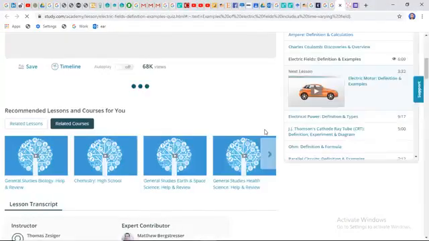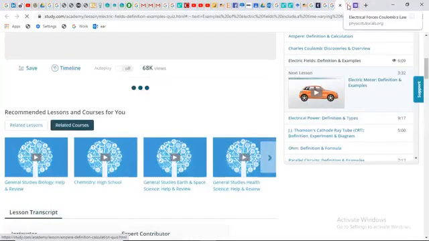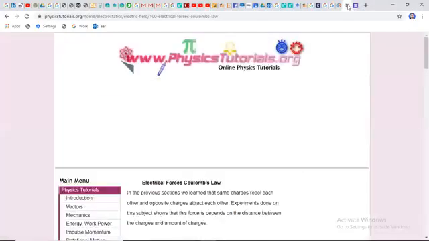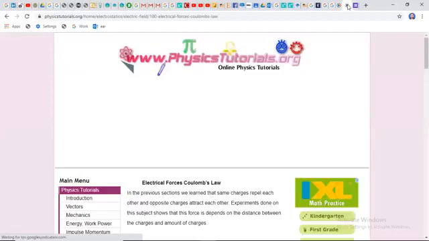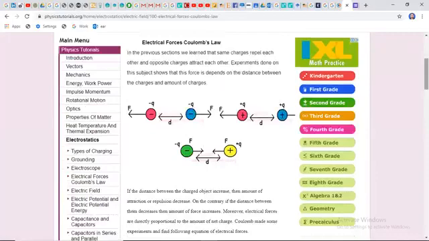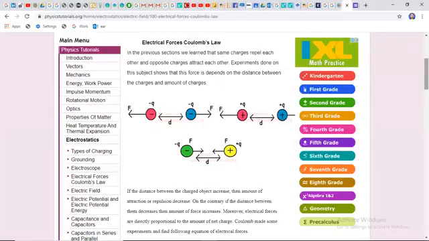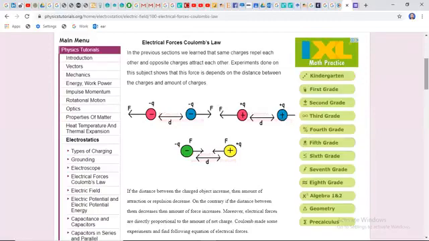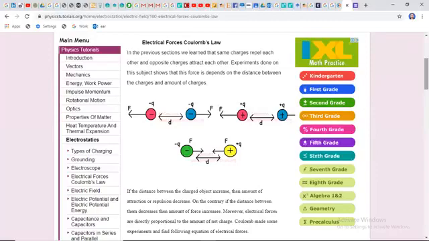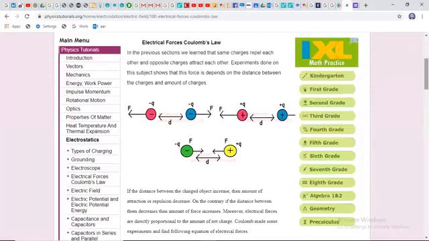About Coulomb's law. Coulomb's law is the basic scenario of electromagnetic force of attraction and repulsion. If you have the copy, please write down all these things. The statement of Coulomb's law is that the electrostatic force of attraction or repulsion is directly proportional to the product of their charges and inversely proportional to the square of the distance between the centers of the charges. This is the statement of Coulomb's law.